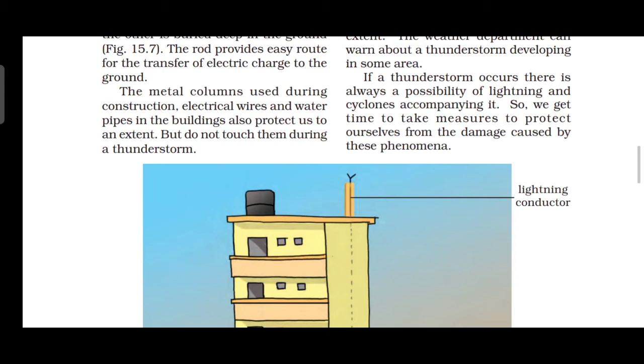It is a metallic rod taller than the building, installed in the walls of the building during construction for its safety. One end of the rod is kept out in the air and the other end is buried deep in the ground for protection.